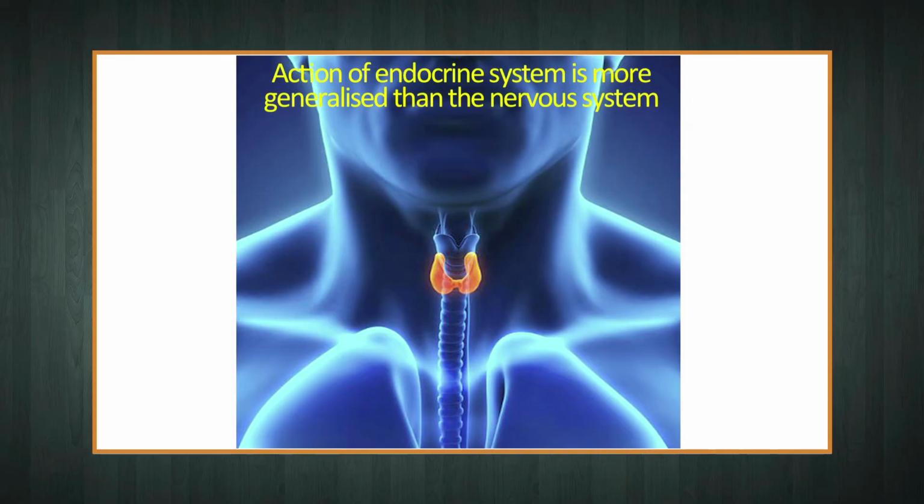The endocrine system acts through chemical messengers known as hormones that influence the growth, development and metabolic activities of the organism. The action of the endocrine system is measured in minutes, hours or weeks and is more generalized than the action of the nervous system.